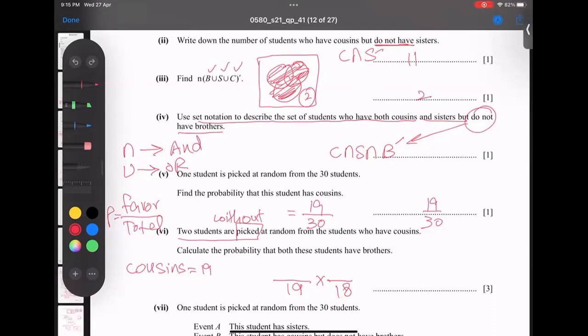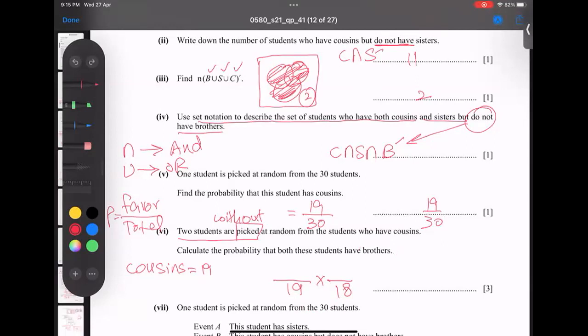And what are the conditions we have? So we need to find the final probability that both of these students have brothers also.